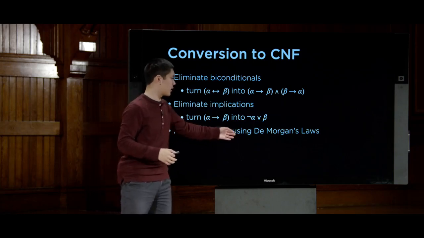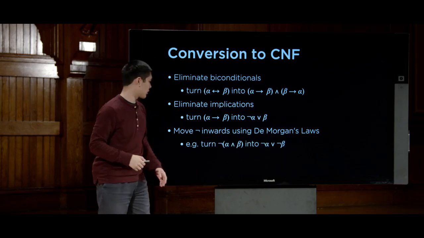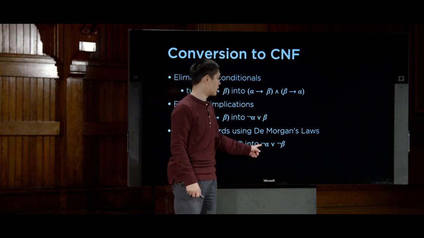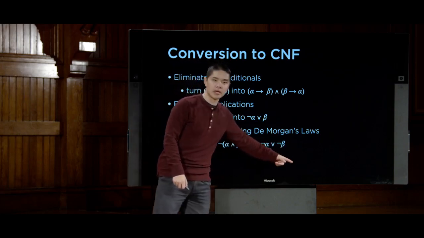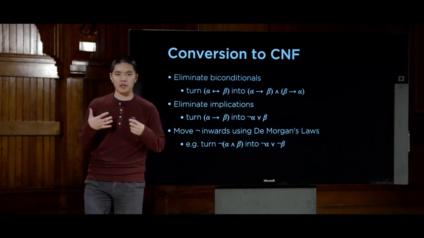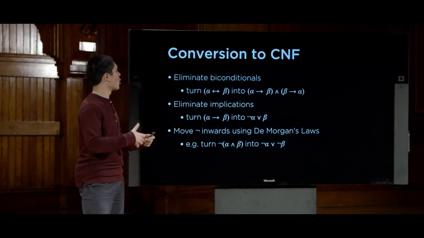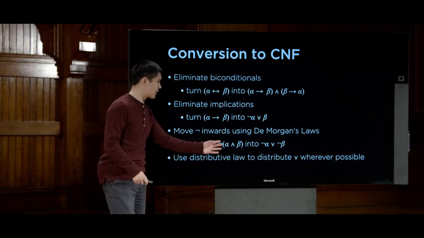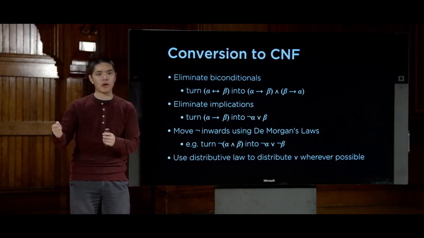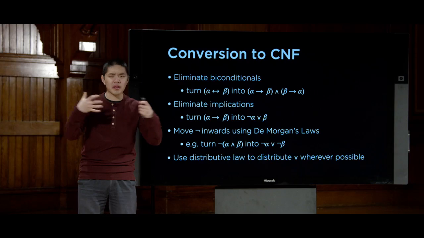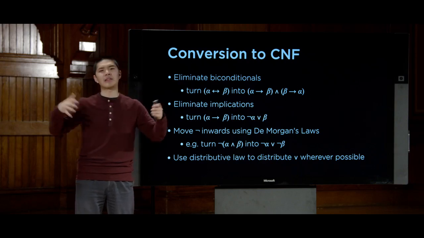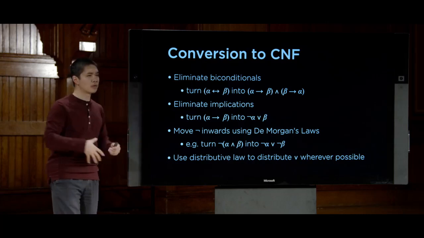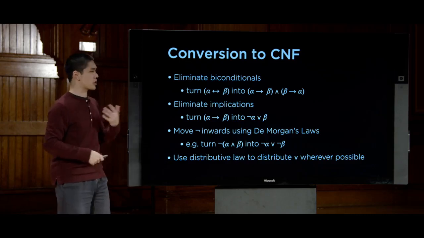But we can move those nots around using De Morgan's laws by taking something like not (A and B) and turning it into not A or not B, for example, using De Morgan's laws to manipulate that. And after that, all we'll be left with are ands and ors, and those are easy to deal with. We can use the distributive law to distribute the ors so that the ors end up on the inside of the expression, so to speak, and the ands end up on the outside. So this is the general pattern for how we'll take a formula and convert it into conjunctive normal form.